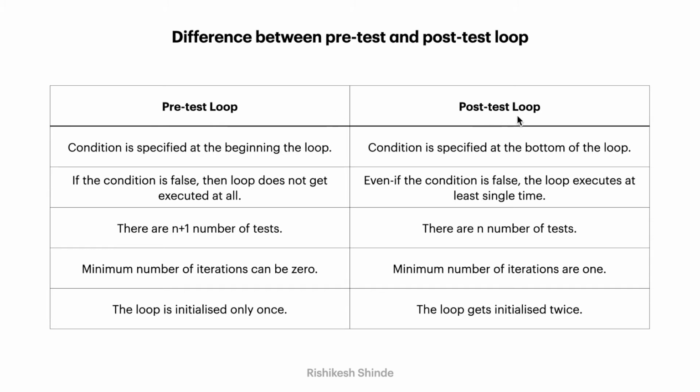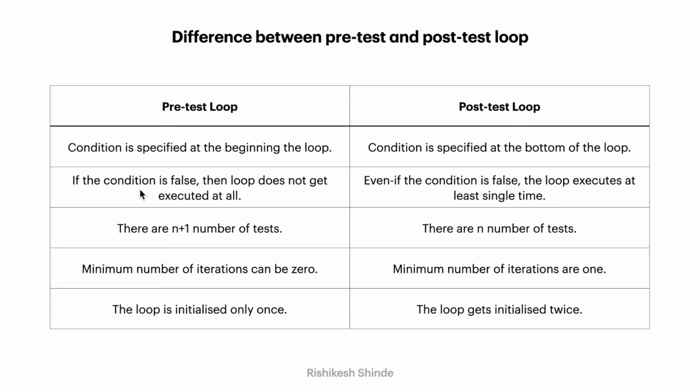But in post-test loop, the condition is specified at the bottom of the loop. So because the condition is specified at the bottom of the loop, first, at least for a single iteration, the loop body gets executed. Then after, the condition is checked.